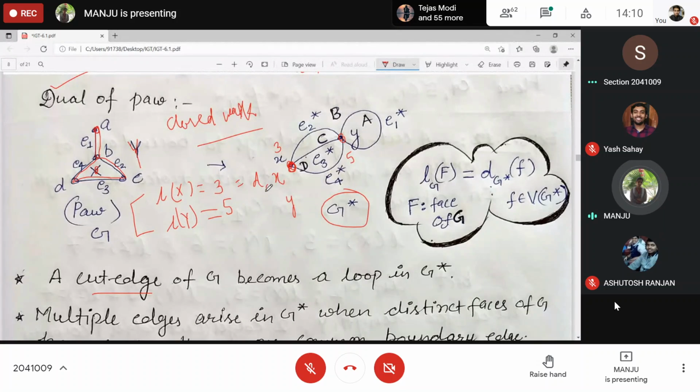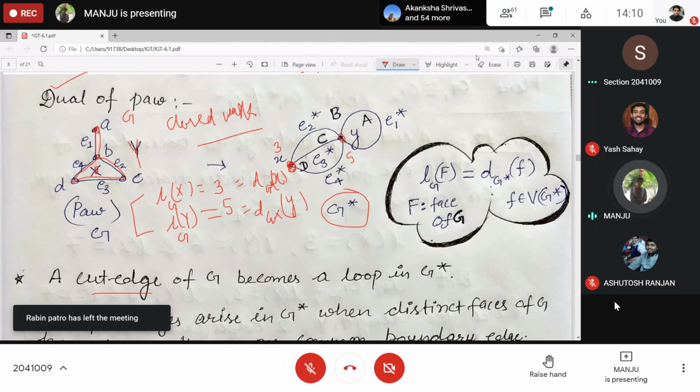The degree of this x in G star and this length in G: the degree of y in G star becomes 5 and for x it becomes 3. Why is it so? Tell me.